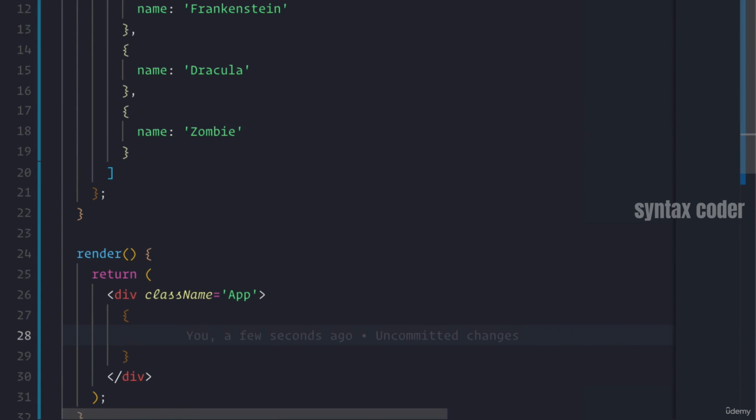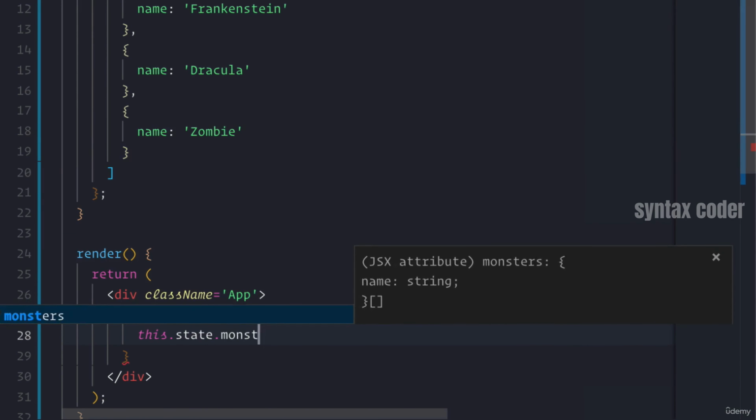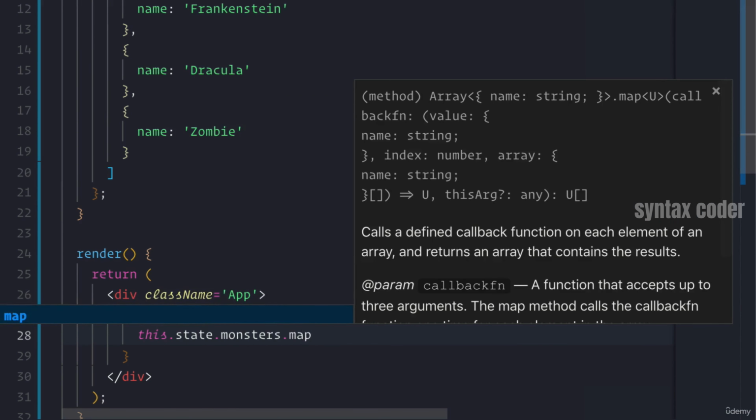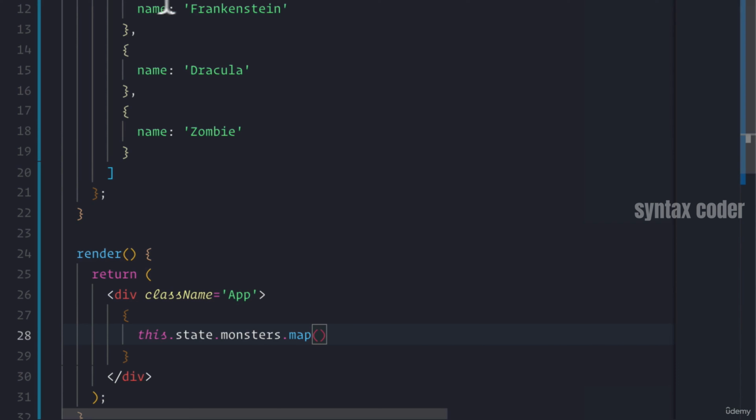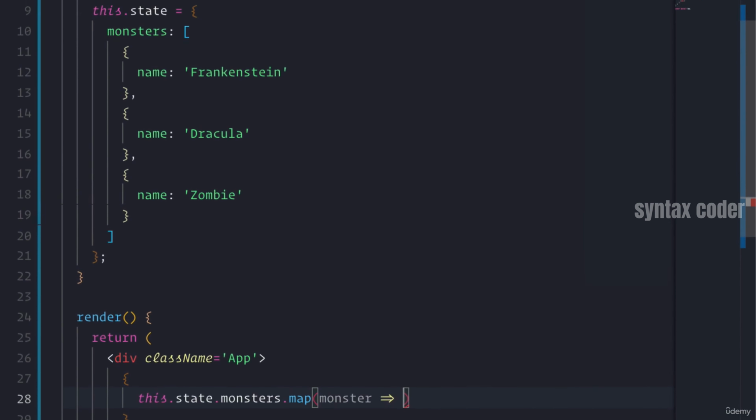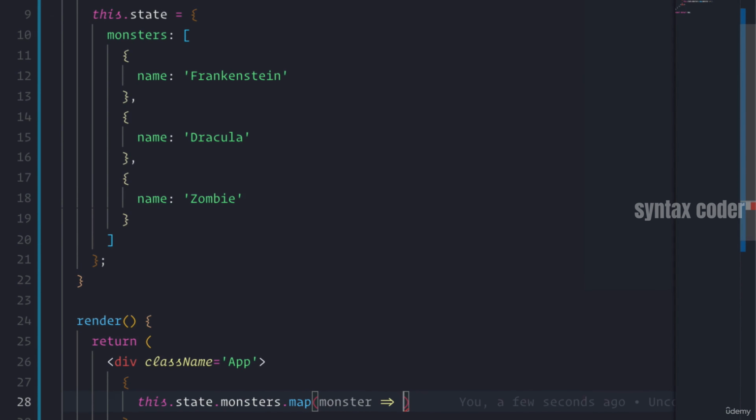So I am going to call this.state.monsters.map because map returns the return of whatever function we pass to it, iterated over every element in this array. When I say iterate, what I mean is that whatever this function returns, it's going to return in the place of every element in this array.